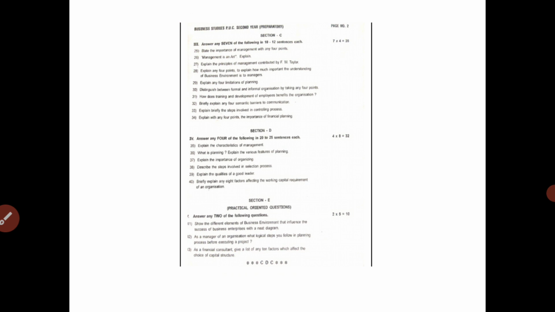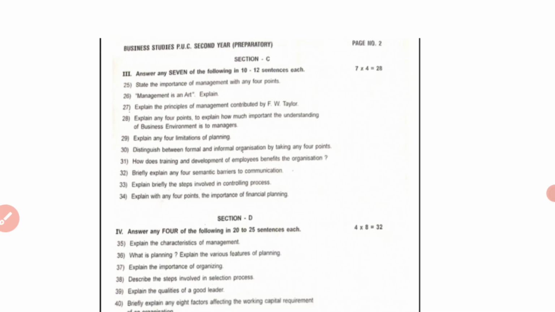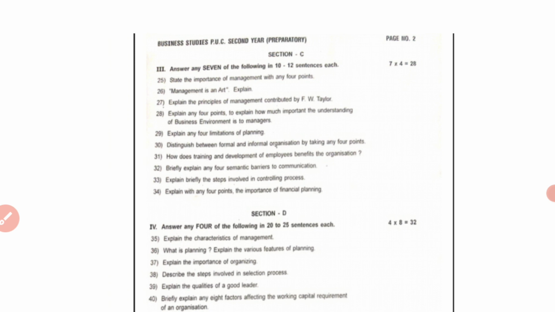This is for section A and section B. In today's class, of these 24 questions, let us see the answers of section A and section B. And in the question paper, section C has 10 questions. From these 10 questions, you have to answer any 7. So, any 7 questions are to be answered. Each question carries 4 marks. The total marks of section C is 28.